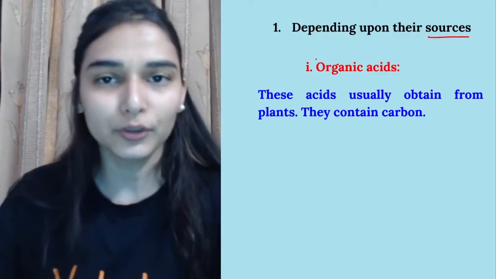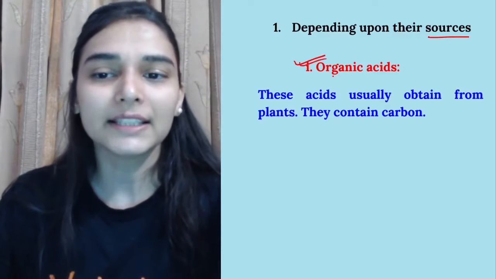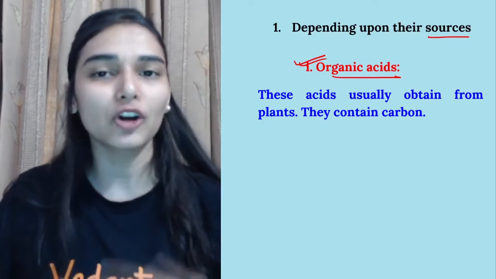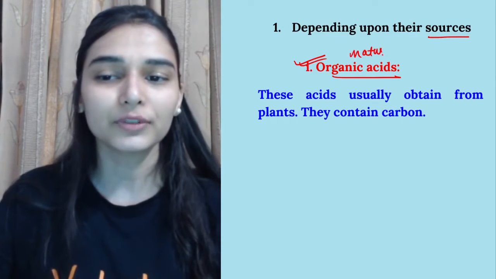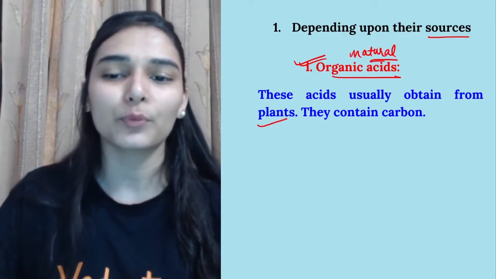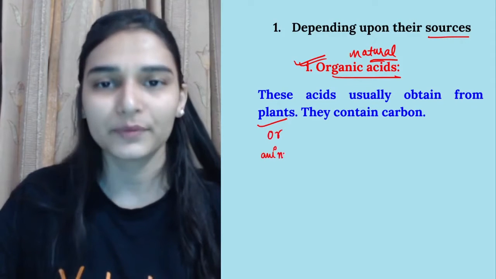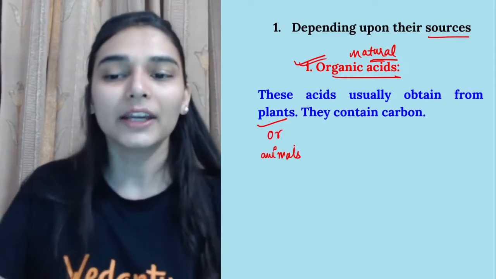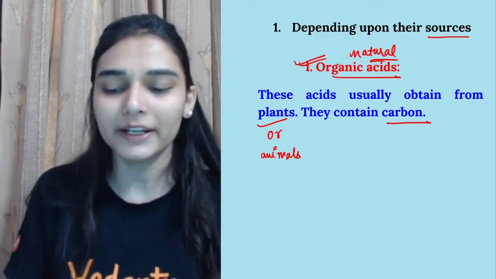So let's study in detail each individual type of acid. Depending on the source, like from where we are obtaining the acid, the first kind of acids are the organic acids. The name itself is telling you they are obtained majorly from natural sources. I can say they are obtained from plants, animals, or from some insects. Living beings. They contain carbon in them, right? So let's have a look at the organic acids.